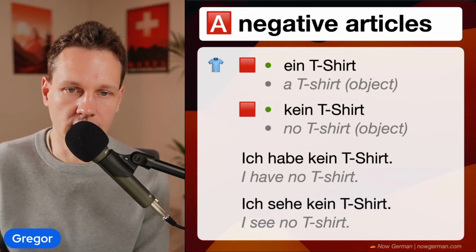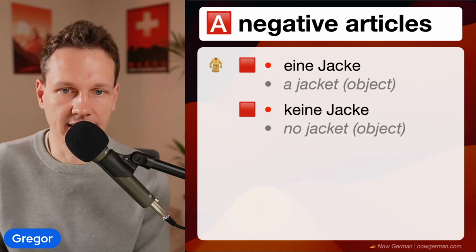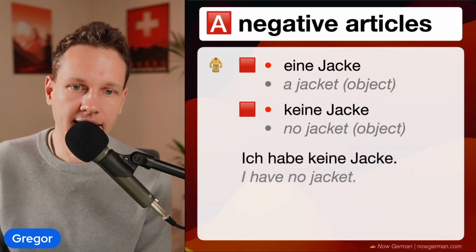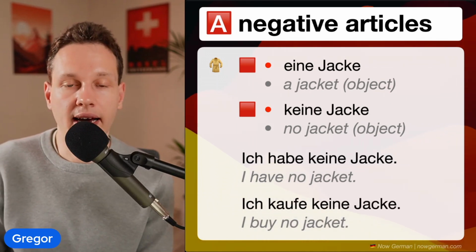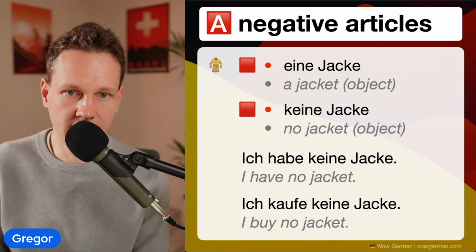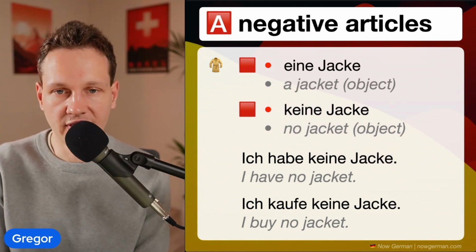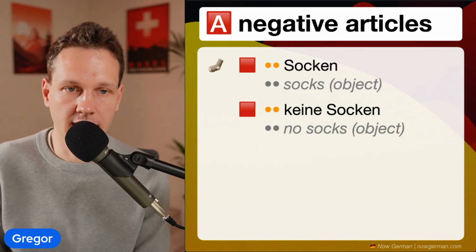I see no T-shirt. Feminine, eine Jacke, keine Jacke. Ich habe keine Jacke. I have no jacket. Ich kaufe keine Jacke. I buy no jacket. So this is all accusative. You just don't see it because nominative and accusative negative articles are the same, except in the masculine case.